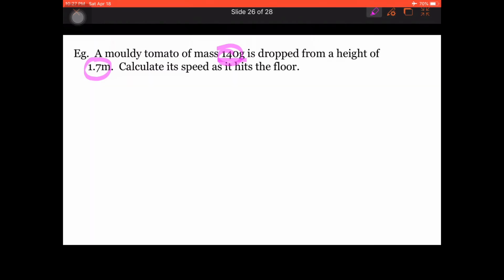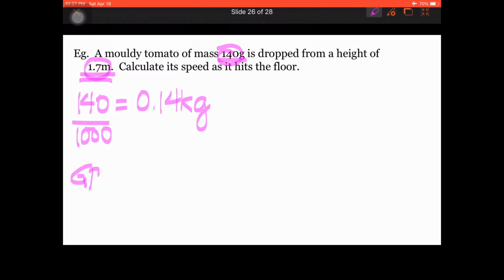Furthermore, we have to convert 140 grams to kilograms, because kilograms is the SI unit of mass. Therefore, we have to divide it by 1000, so we will get 0.14 kilograms. The height is already in meters, therefore no need to convert for that. Now we're going to solve for GPE lost. GPE lost is equal to m into g into h. Mass is 0.14 kilograms times the gravitational field strength, which is 10 Newton per kilogram, and the height is 1.7 meters.